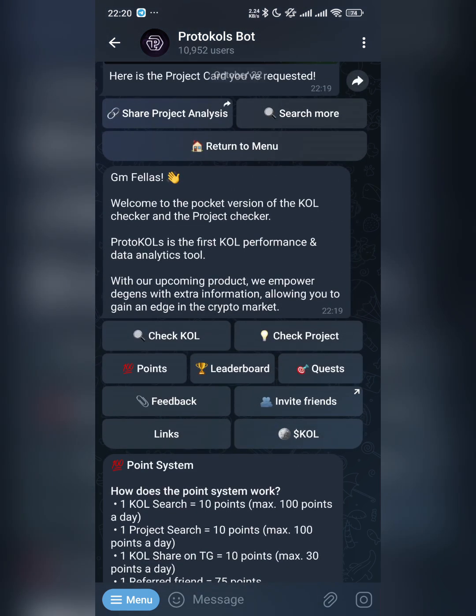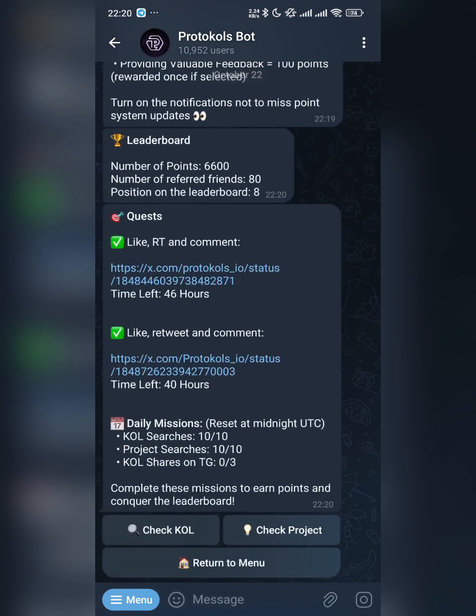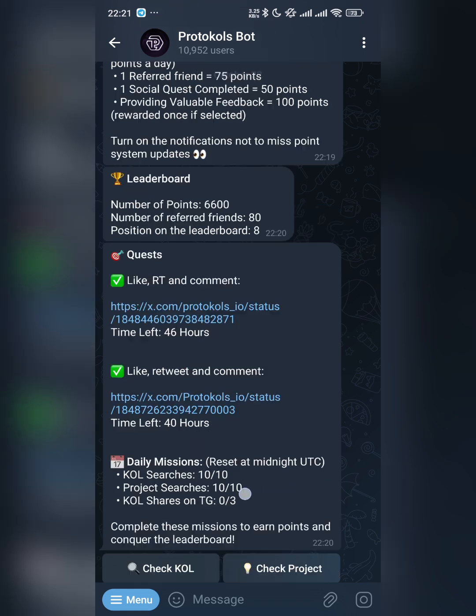Quest shows you tags, Twitter tags, social media tags basically. All you just need to do is like, retweet, and comment, because Twitter is obviously linked, so you just do the needful, you retweet, and get the necessary things done. Then you refresh this page. There's a button for you to refresh to check your activity. You could have done mine, so you can't see that. So let's return to the menu.